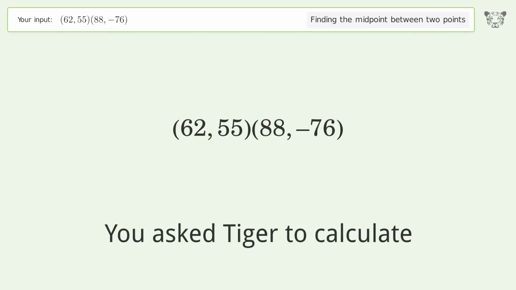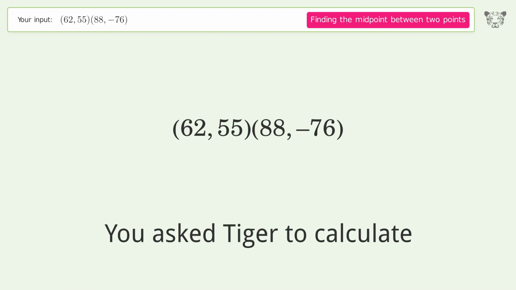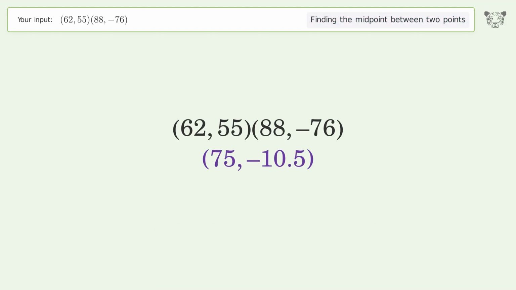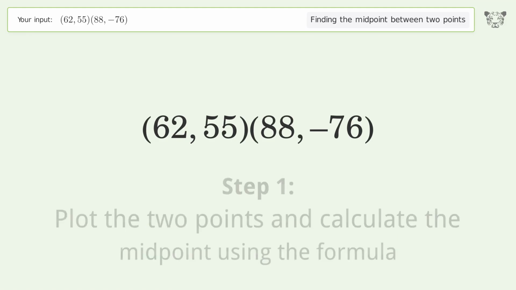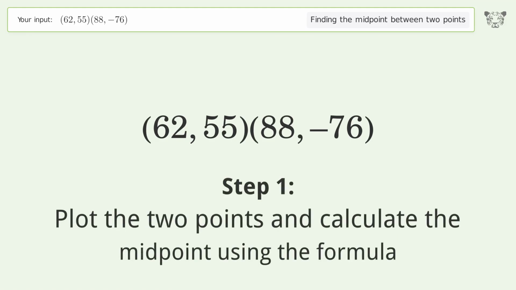You ask Tiger to calculate. This deals with finding the midpoint between 2 points. The midpoint between the 2 points is 75, negative 10.5. Let's solve it step by step. Plot the 2 points and calculate the midpoint using the formula.